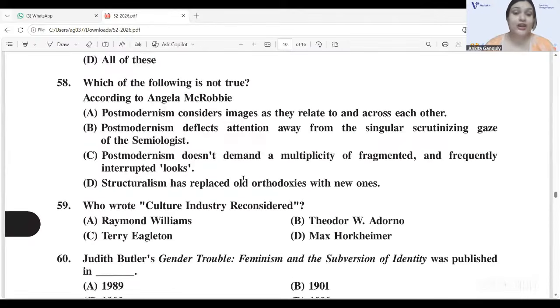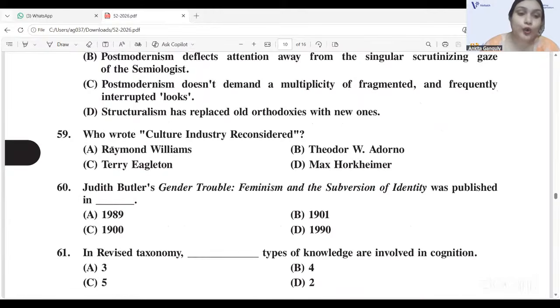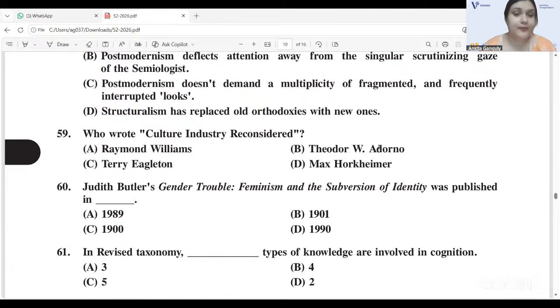Next, we have a question from Angela McRobbie, which is not true here. 58C is not true: that postmodernism doesn't demand a multiplicity. Very wrong. Postmodernism in itself is a lens which demands multiplicities, pluralities. So, very easy question. It is 58C. Who wrote Culture Industry Reconsidered? Again, very easy question, right? It is Adorno. Adorno wrote Culture Industry Reconsidered.